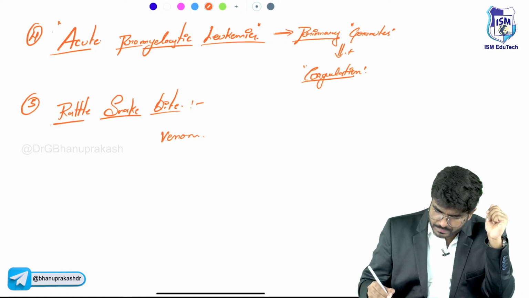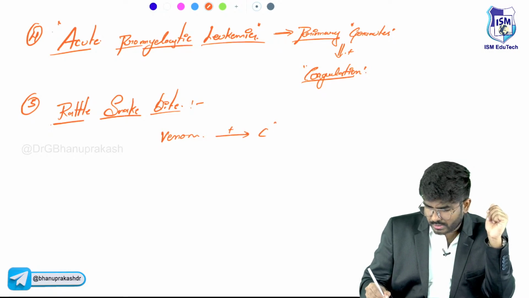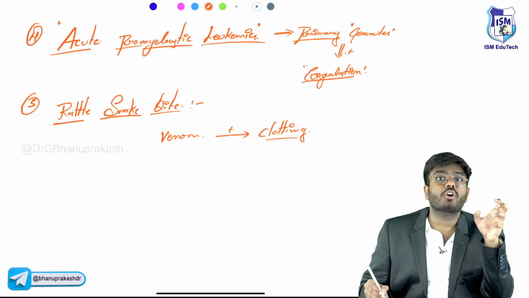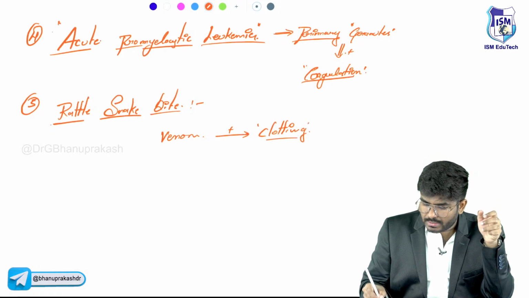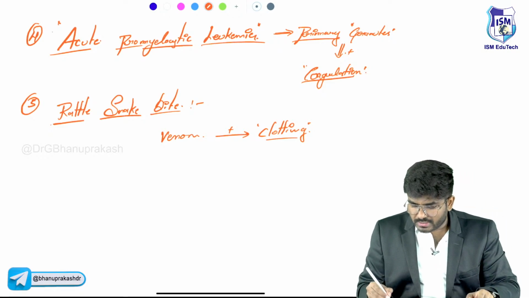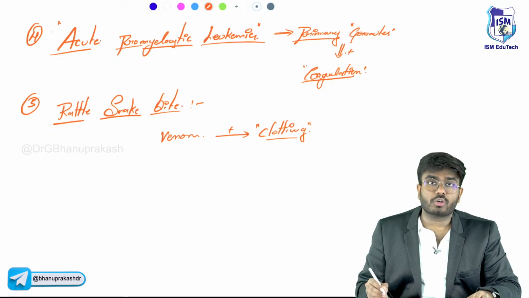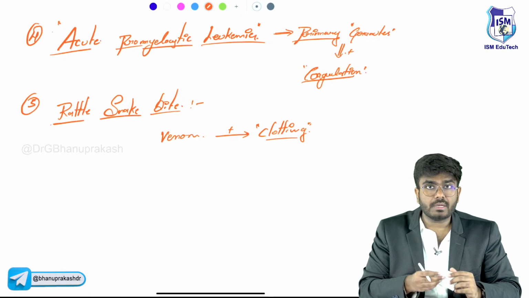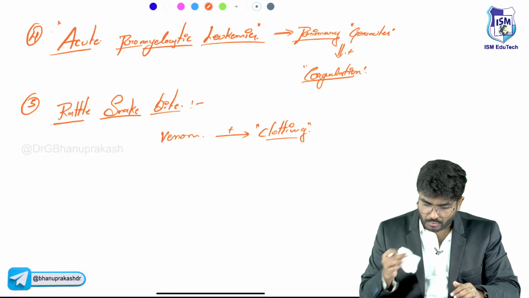The venom is hemotoxic and activates the clotting, so intravascular clots are going to form.